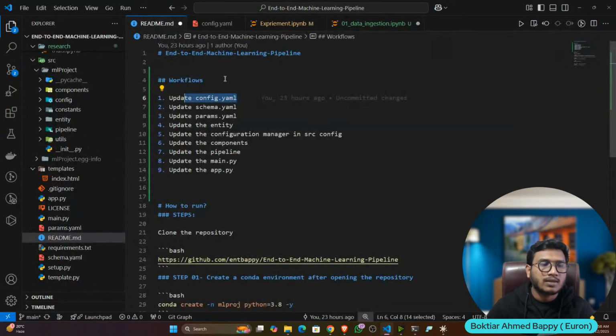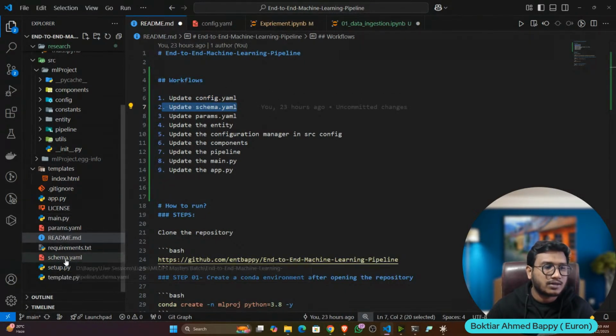In this config.yaml file, all the configuration will be there, like what the data ingestion directory, data validation directory, and transformation directory will be, and what my data URL is. Every kind of configuration we'll keep inside config.yaml. Then we have to update the schema.yaml. Inside the schema.yaml, we'll keep the schema: how many columns I have, what the data type of each column is, everything we'll mention.